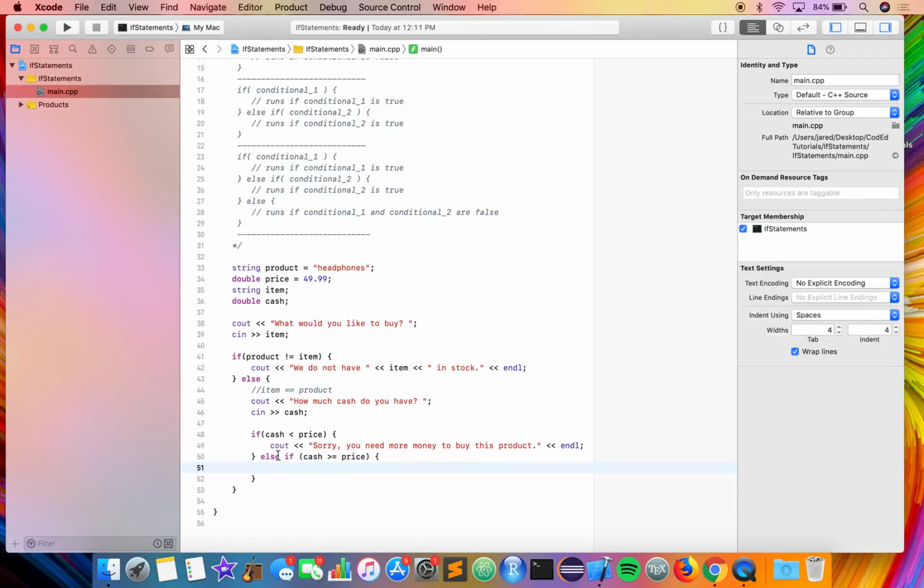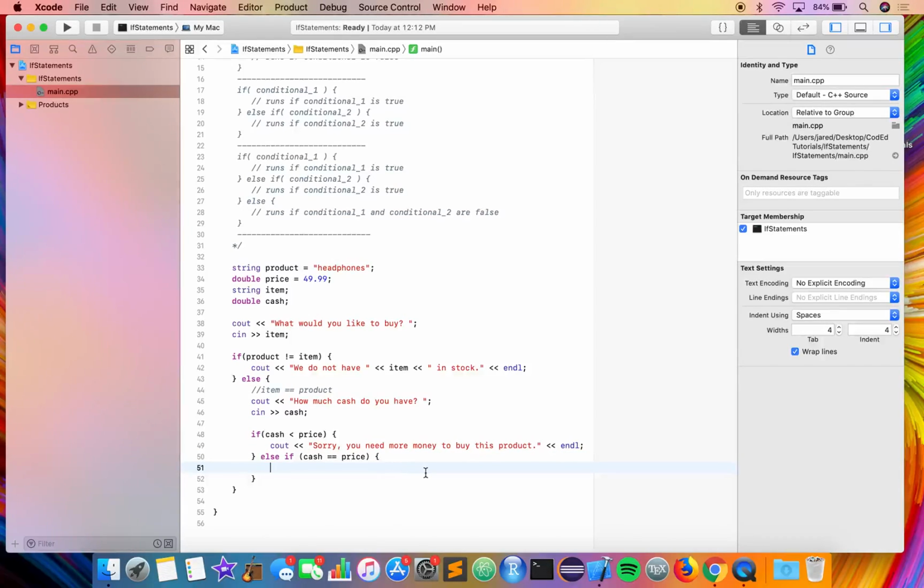But really, that conditional is the same thing as only having an else without this extra conditional, because this conditional captures everything that does not fall into this conditional, right? So let's actually go ahead and change that and say if cash exactly equals price, right?